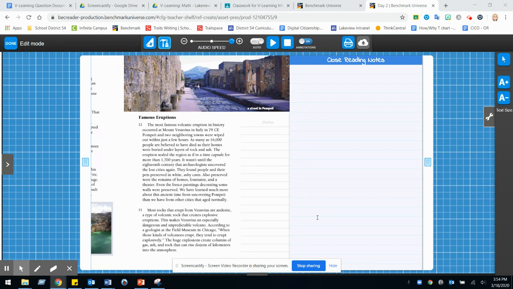So we're in the middle of this text here. And as we read today, we are going to go ahead and determine the main idea by looking at our headings to find our what. And then we'll go ahead and determine our so what independently after this lesson. We are also going to be reading to summarize the text, and the strategy we're using to summarize is the 5 W's: who, what, where, when, why, and then of course our H, which is how. So we are going to go ahead and chunk the text, meaning breaking it apart into a few paragraphs at a time. We're going to stop and identify the key details and summarize.